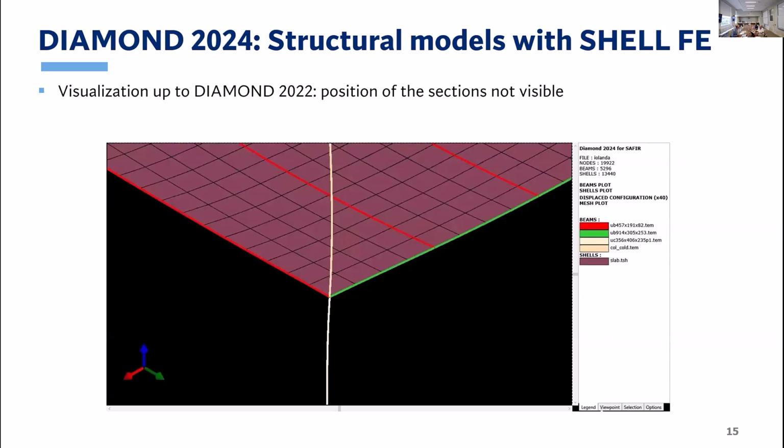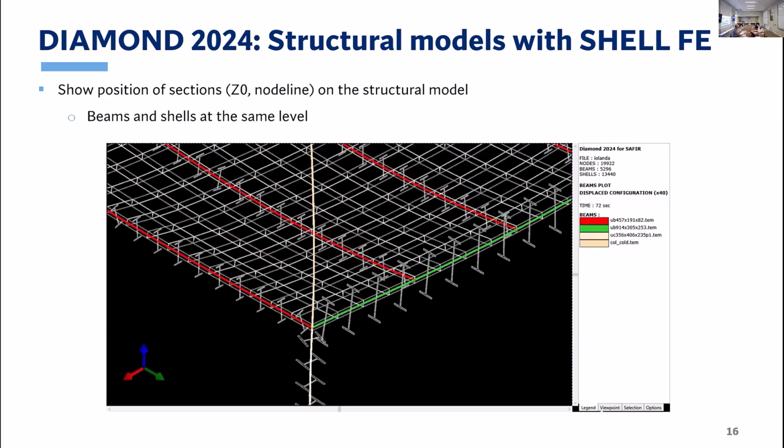So if you are looking at a model which combines beams and shell finite elements, that may be even more interesting, more powerful. Up to Diamond 2022, here is what we could see. In green and red, you have the node lines. So these are the lines that go through the nodes, right? And you have the shells as well that share those nodes. But you couldn't see any thickness or really section geometry. Now in Diamond 2024, SAFIR 2024, you will be able to visualize the section of the beams as well as the thickness of the shell.